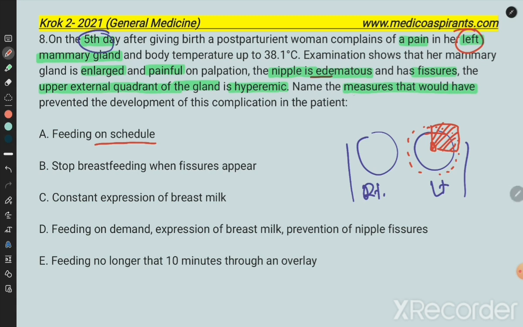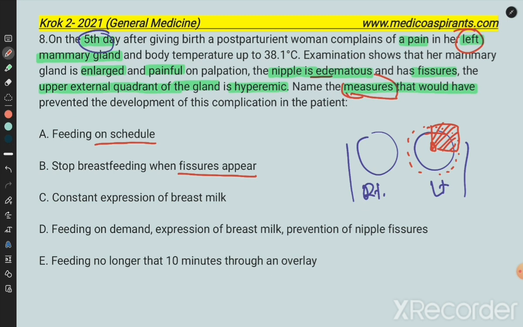There is something which has already been missed by the nurses, the gynecologist or the pediatrician. How could only one part be affected? So the answer could be to stop breastfeeding when a fissure appears, but that is not the correct one.